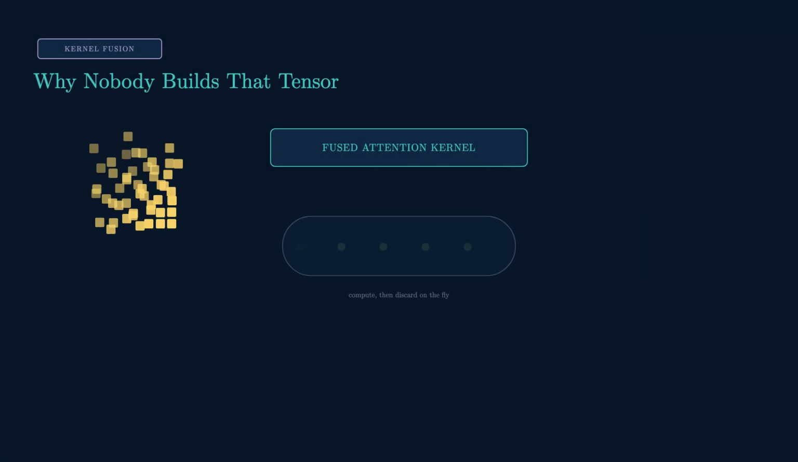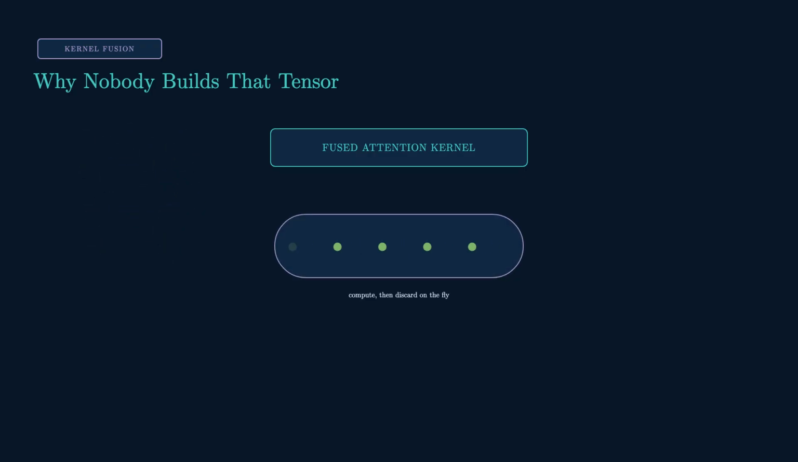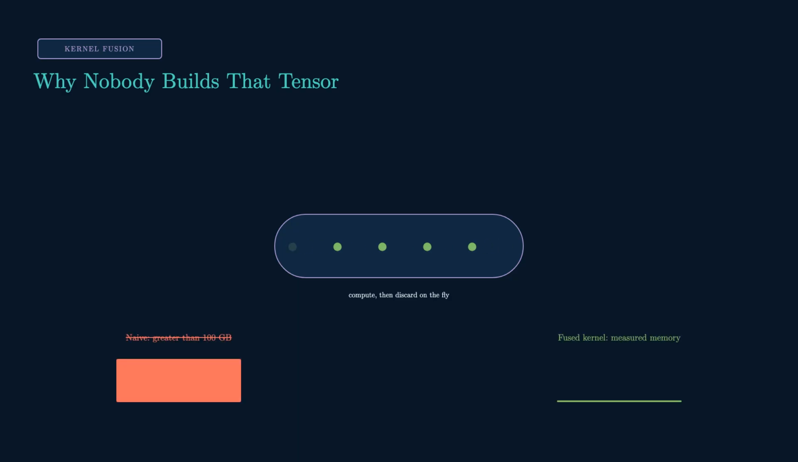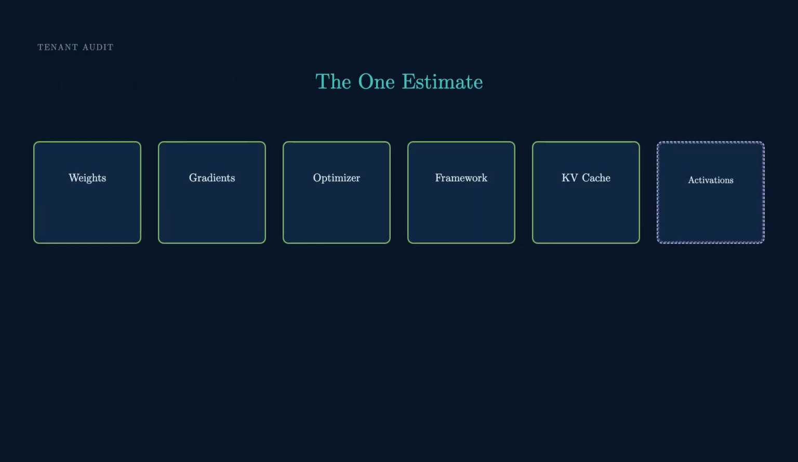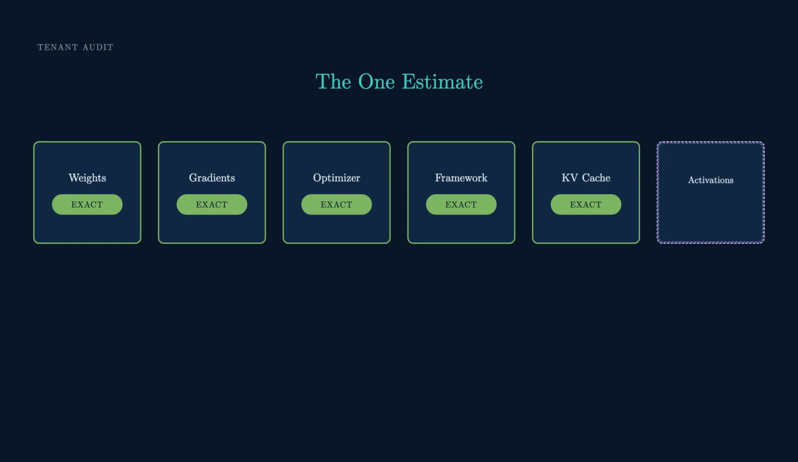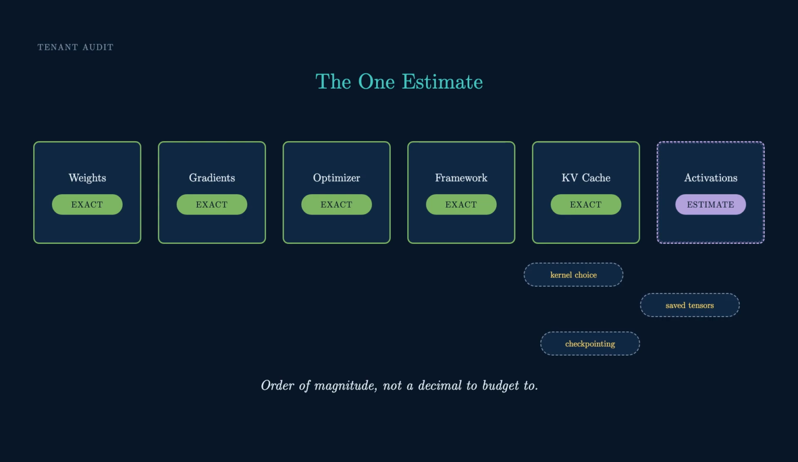Modern fused attention kernels compute attention without ever materializing that full tensor. They calculate what they need and discard it on the fly, so the giant grid never exists in memory at all. Real measured usage comes in dramatically lower than the naive formula suggests. That's a weirdly elegant fix. But it does leave us with one awkward line in the accounting. Here's something worth flagging. 5 of these 6 are just arithmetic, parameter count times bytes, done. Activations aren't. They depend on which attention kernel runs, how many tensors the framework saves for the backward pass, whether checkpointing's on. So treat that number as the right order of magnitude. Not a figure to budget to the decimal.